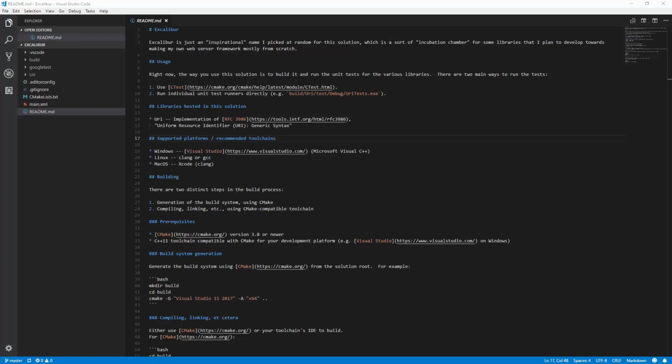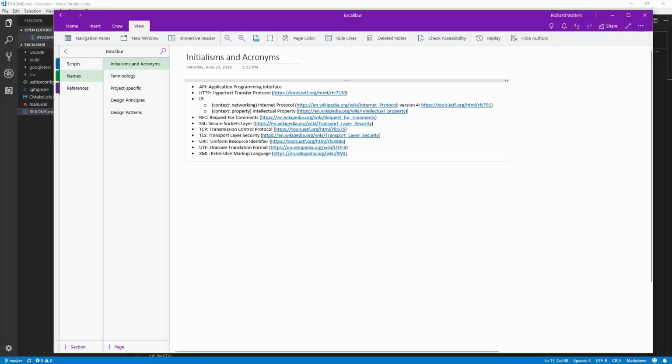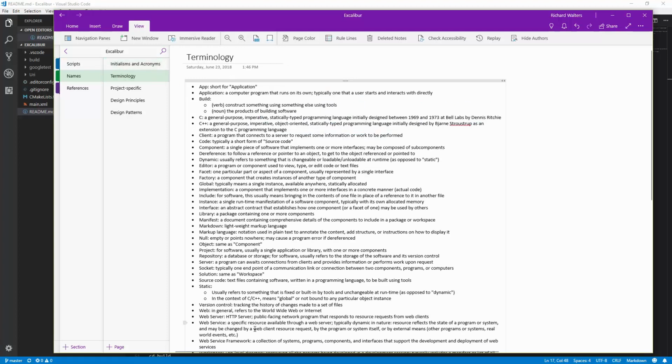And I have a public notebook that I'll link to from both Twitter and YouTube probably. And it looks like this. It's going to document the whole process. So for things like initialisms and acronyms that I use, I'll have links describing what they are. I decided to list all the terms that I use that aren't common knowledge. I might miss a few if I'm so used to using them that I don't realize they're programmer terms, but maybe people will let me know if I have some terms missing.